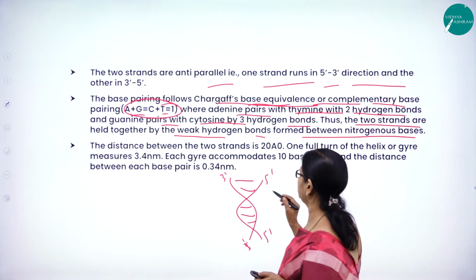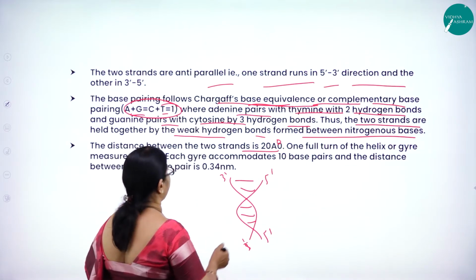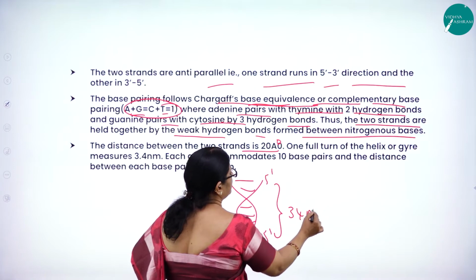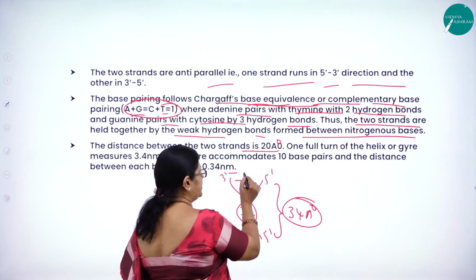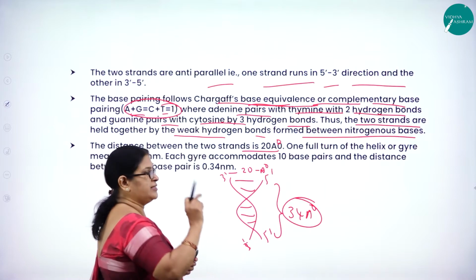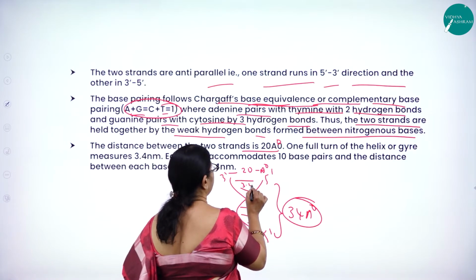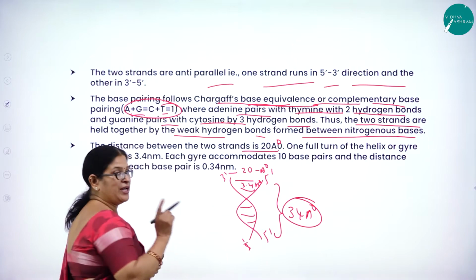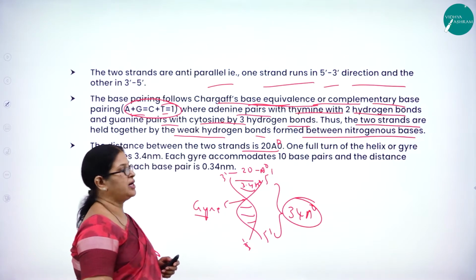The distance between the 2 strands, the diameter, is 20 Angstrom, and the length of one turn is 34 Angstrom, and the distance between 2 base pairs is around 3.4 Angstrom. One full turn of the helix is also called a gyre.